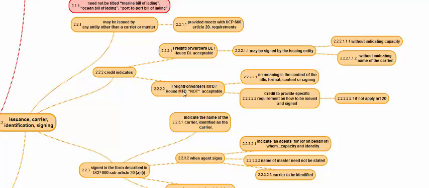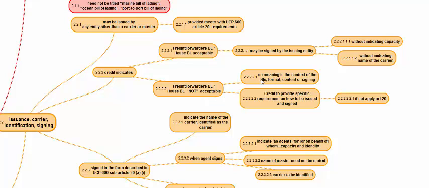If the credit indicates freight forwarders BL or house BL is not acceptable, then it has no specific meaning in the ISBP or UCP, which means the title, format, content or signing is not explained or interpreted by such a clause.